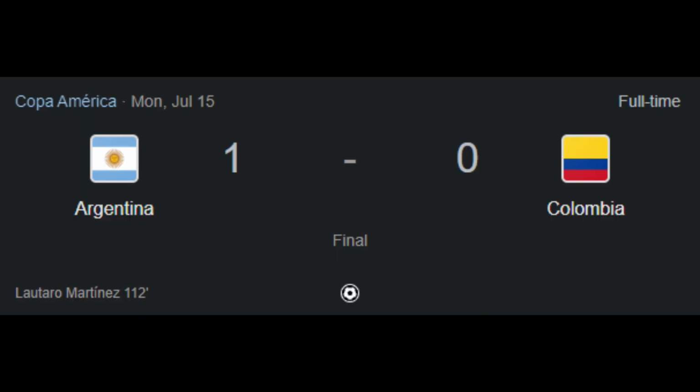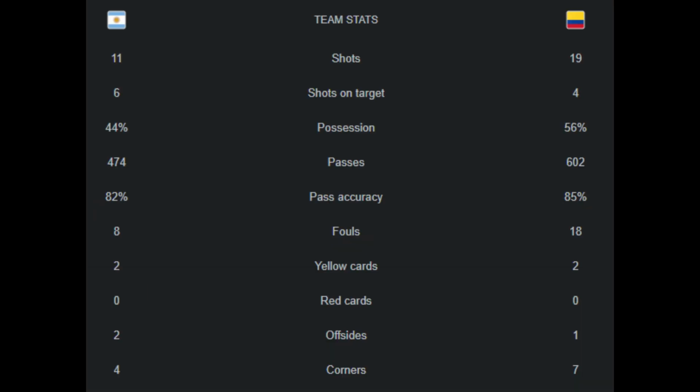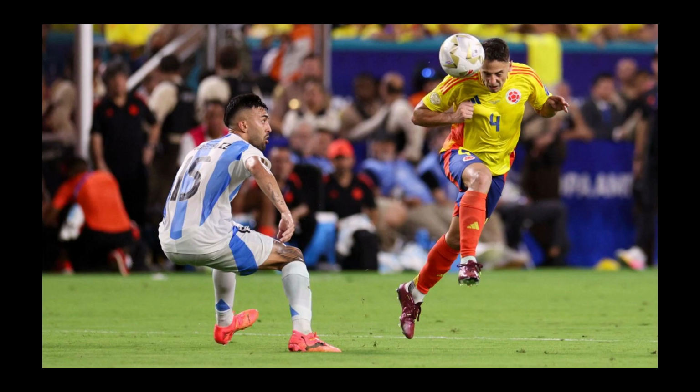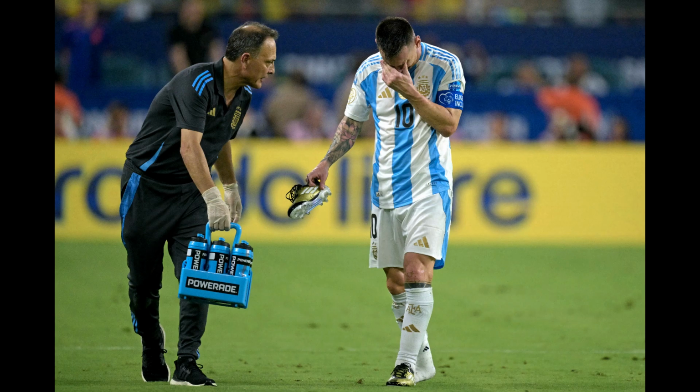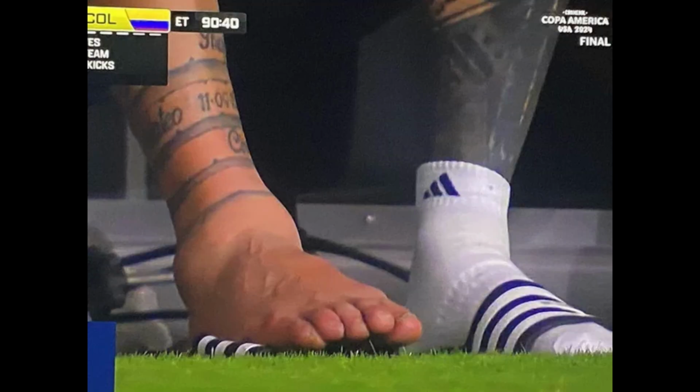In the Copa America final, Argentina faced Colombia. The match was even from the beginning. Both teams created goal chances. In the 66th minute, Leo Messi was injured and cried on the bench. We could see what his ankle looked like.